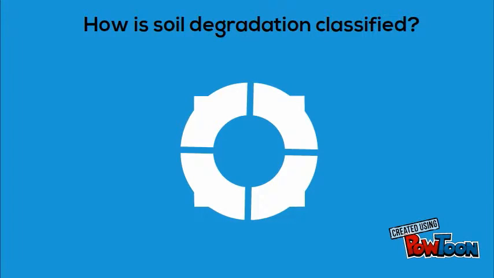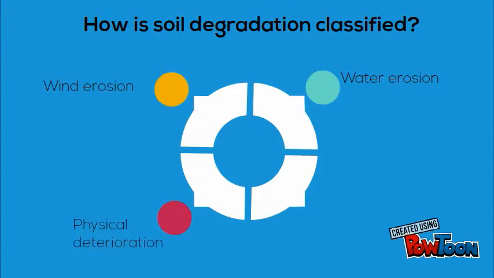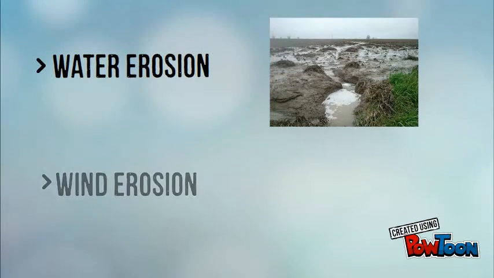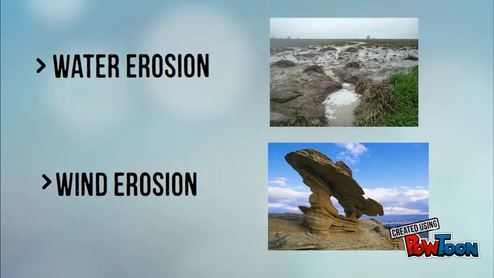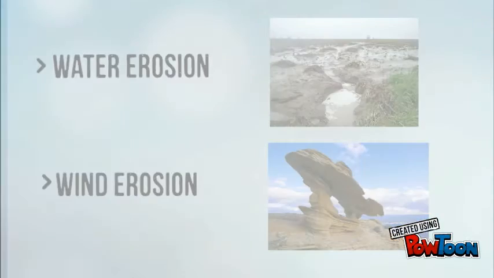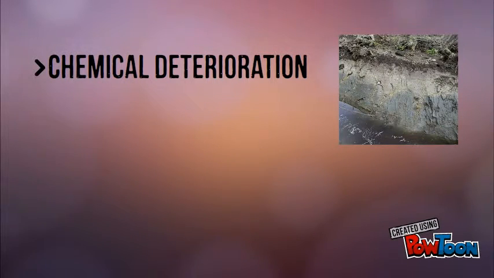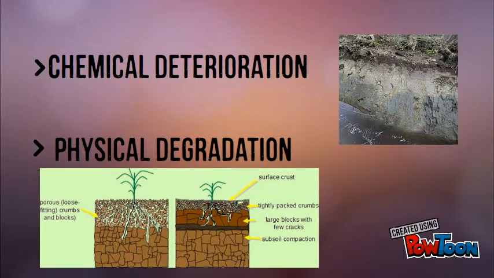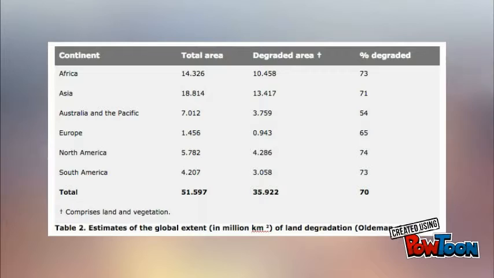Soil degradation is classified into 4 different types: wind erosion, water erosion, physical deterioration, and chemical degradation. Water erosion and wind erosion may be considered to be due to natural factors, however these are often made worse by human activity. Chemical deterioration is a degradation of the soil's chemical component. This decreases the health of the soil and removes nutrients, which reduces its capacity to support plant growth and crop production. Physical degradation is a degradation caused by soil crushing, sealing, and compaction.